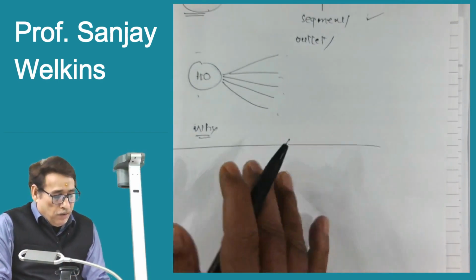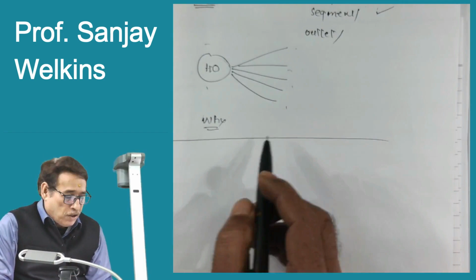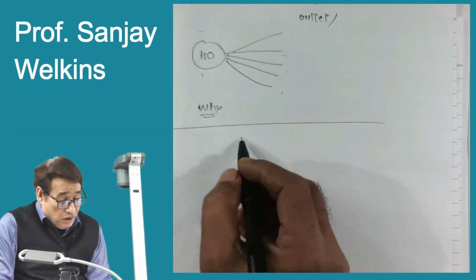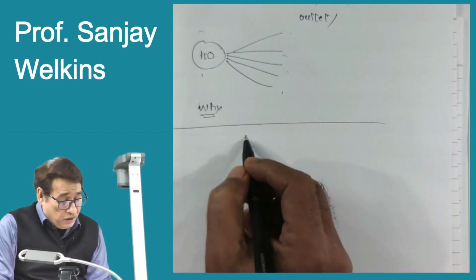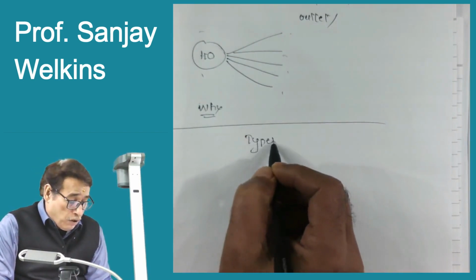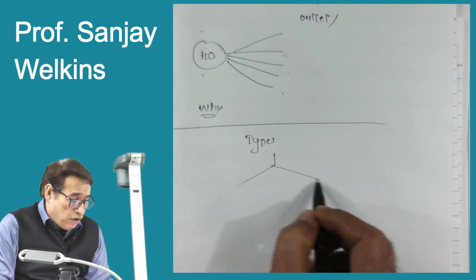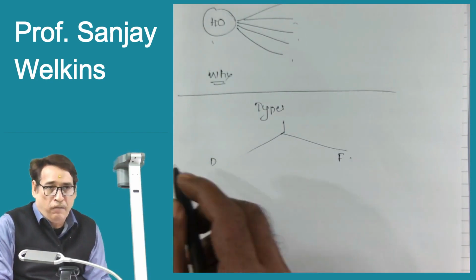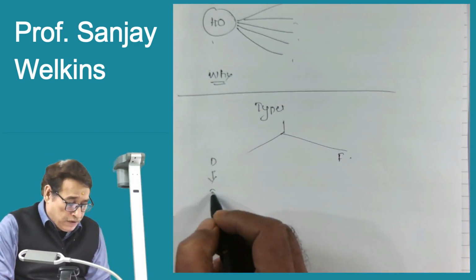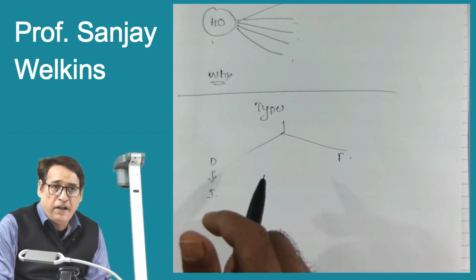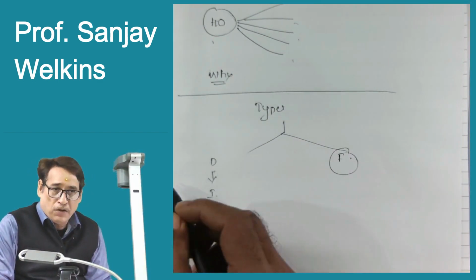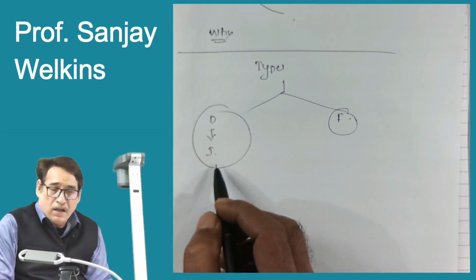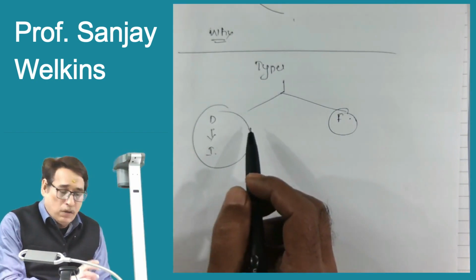Now coming over to the other major side of this chapter. These are rough work, you need not write them at this particular moment. Next we come to the types of branches. Broadly speaking, branches are of two types. One is domestic branches, and the other is foreign branches. Domestic branches are also known as inland branches. And these are foreign branches, correct? These are the two major broad categories.